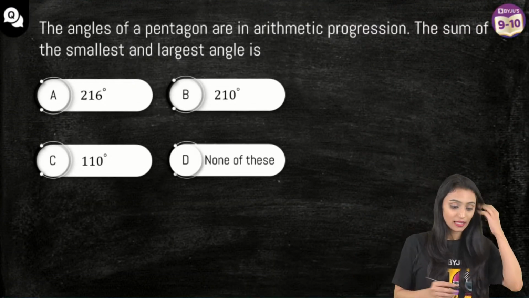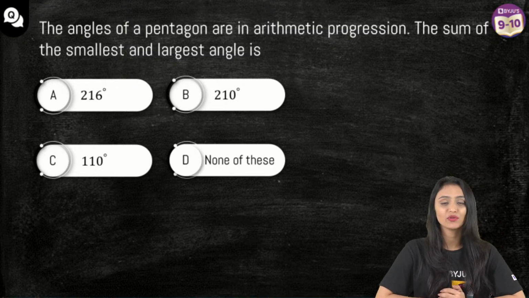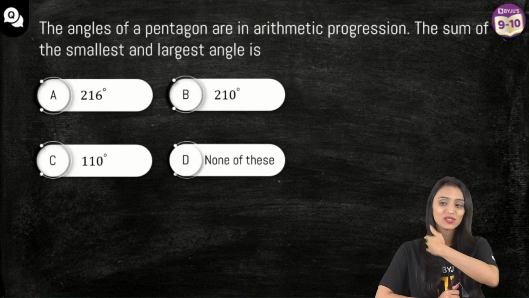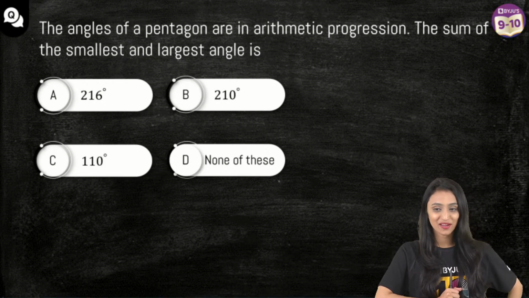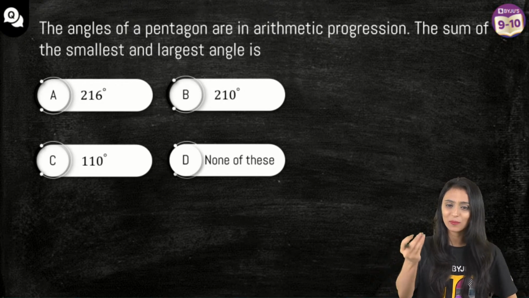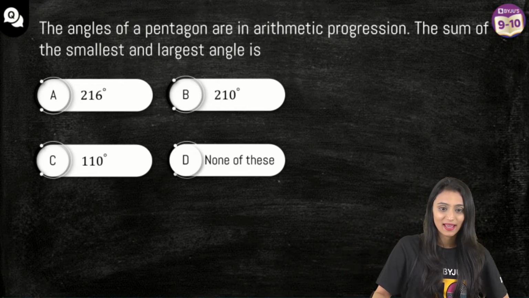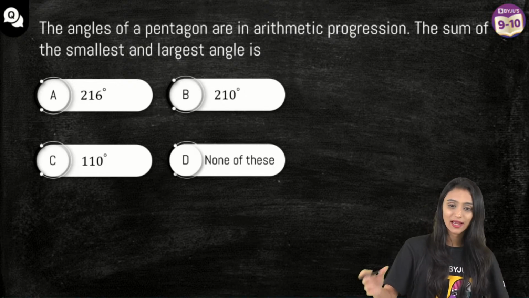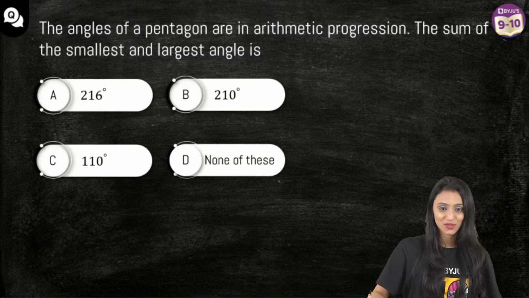This is clear. The angles of a pentagon are in arithmetic progression. First, tell me how many of you are done with arithmetic progression? You must have done this chapter in your schools. Some of you keep mentioning that I'm done with 7 chapters, 6 chapters, 5 chapters. So basically, I'm assuming that you know the basic concept. If you know the basic concept, you will be able to do this question. Anyone, 9th, 10th grader, anyone can attend it. These are NTSE questions.